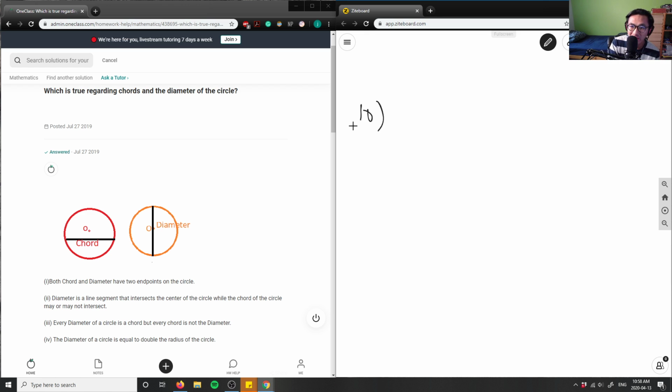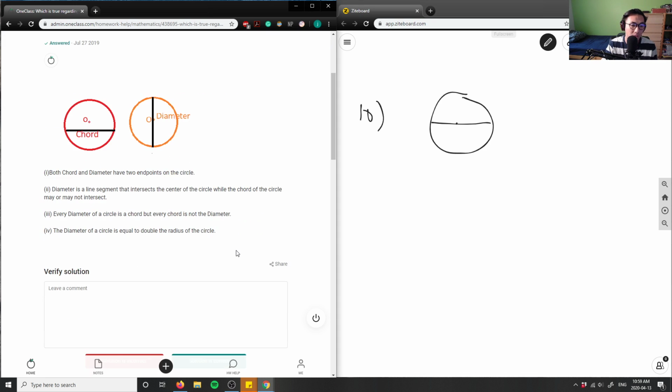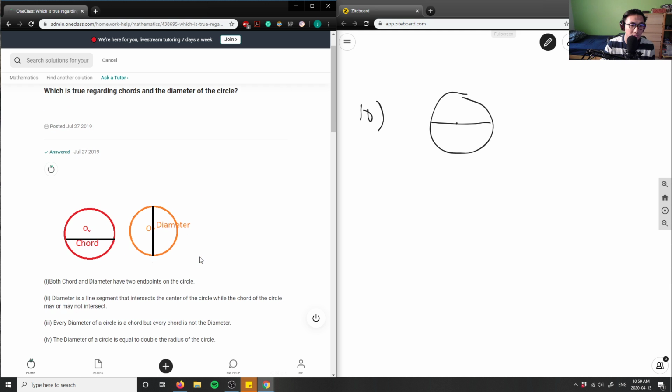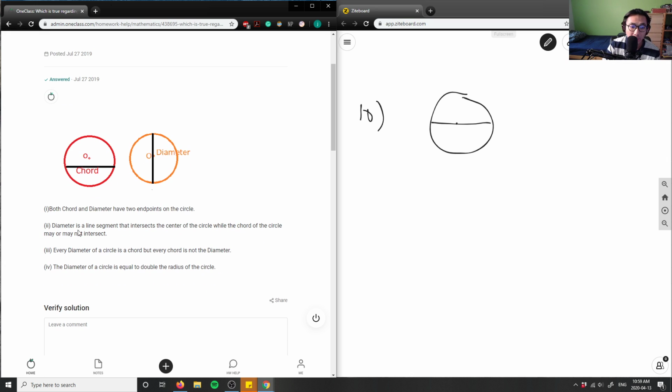So again, if you look at my circle here, it's a really bad circle. The diameter is a line segment. Oh, they didn't actually give me the answer here, but it's okay. We can answer this together. Both chords and diameters have 2 endpoints, which is good. A diameter is a line segment that intersects the center of the circle.